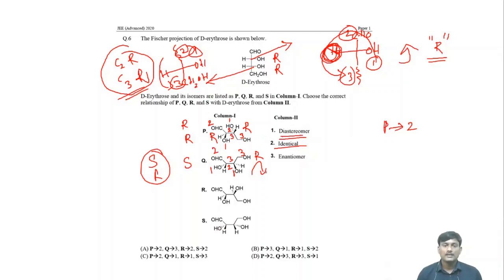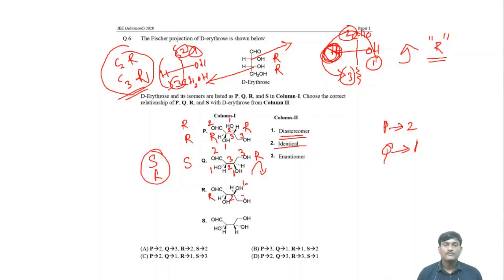So Q is 1. Then what about this one? CHOH. Okay, first molecule P and R at first carbon, same configuration, so R. And this one, HOH, this one. Okay, 1 2 3.